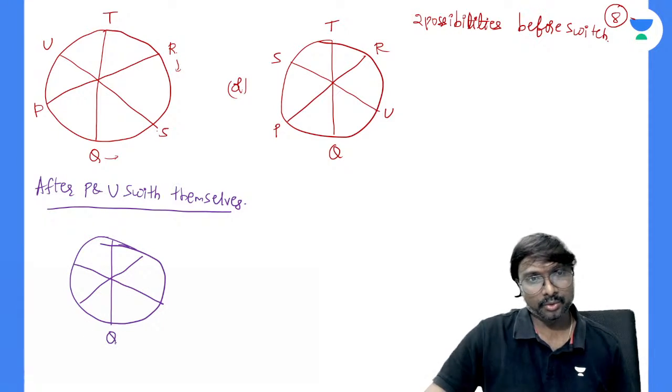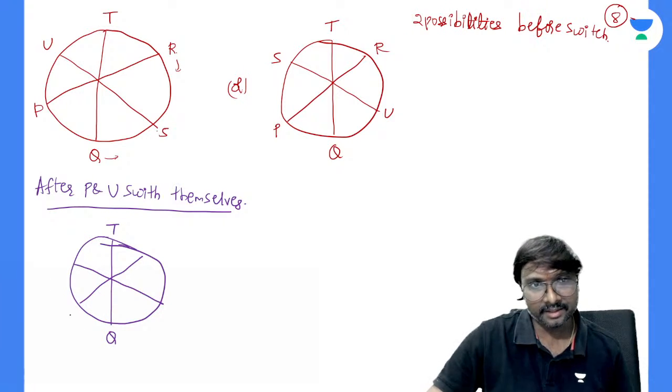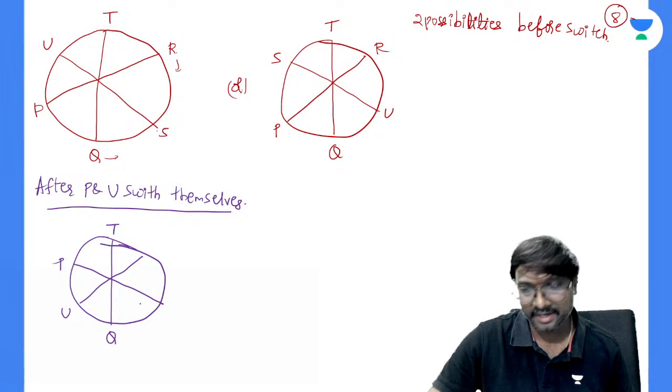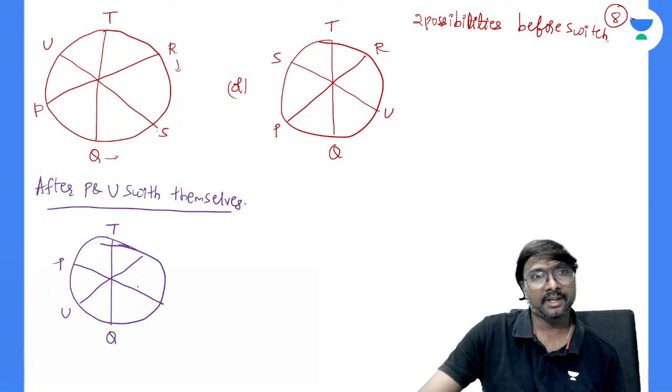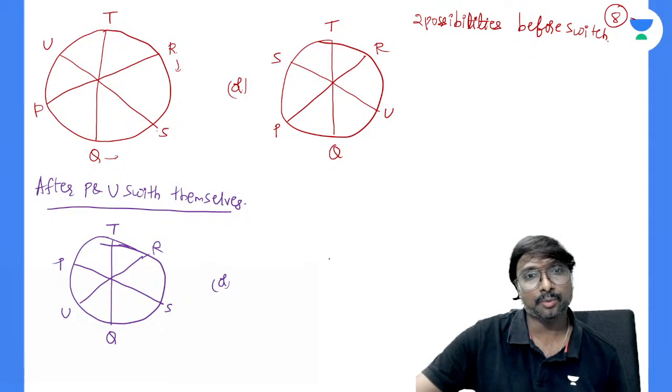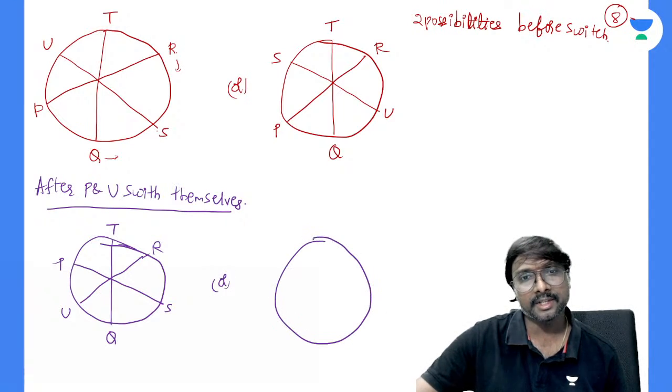So this is your Q, this is T, this is your U, this is your P. Now P and U are interchanging. But what is the condition that must be satisfied? So that is R, and this is which one? Now for this, either this one or that is also possible. P and U are switching their positions means...